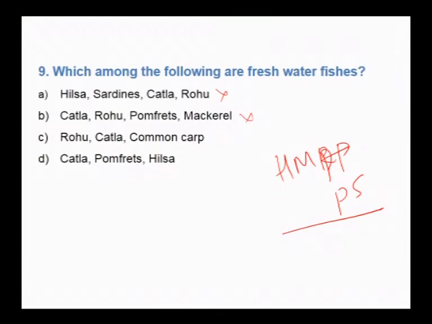Here, rohu, catla and common carp are all freshwater edible fishes. Hence, the right option is rohu, catla and common carp. You can remember these by the abbreviation HMPS for marine fishes, and for freshwater you can remember RCC: rohu, catla and common carp.